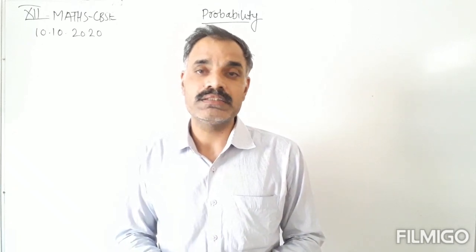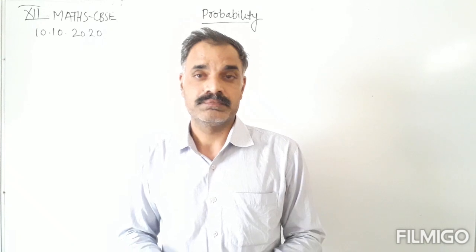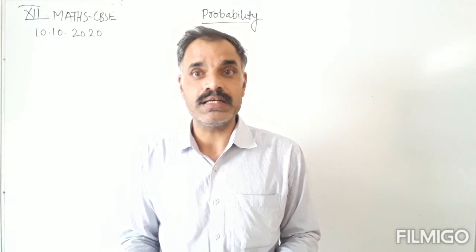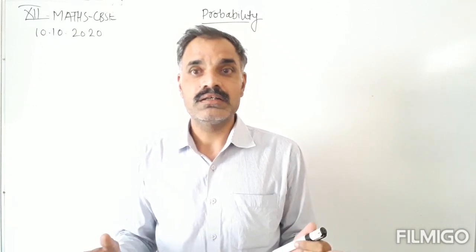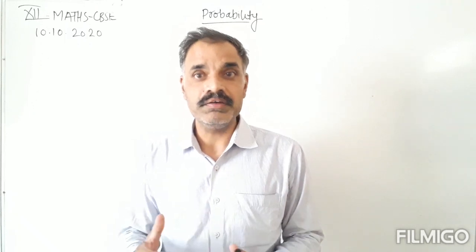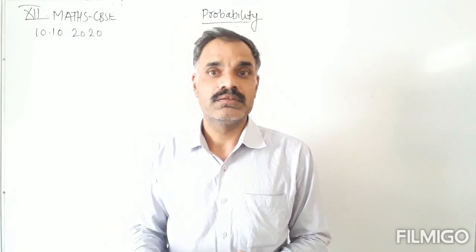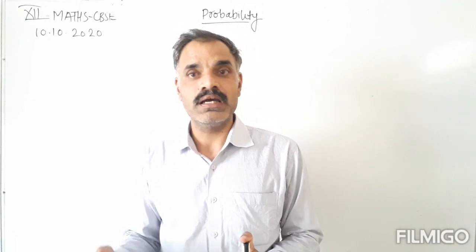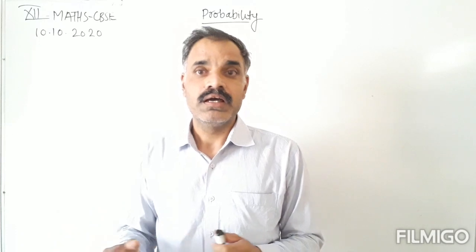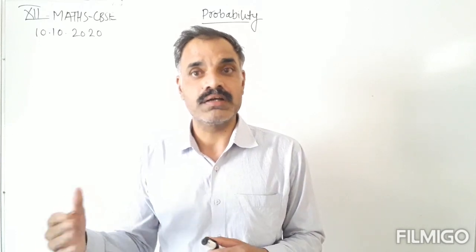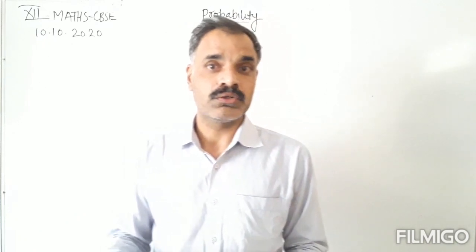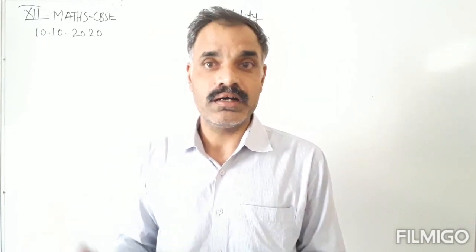Random experiment is the experiment in which when we repeat this in identical conditions, the result does not repeat. It means when we throw a coin again and again, the outcome is not always same. Means head is not always the result of the throwing of a coin. Tail is not the result of throwing a coin again and again.